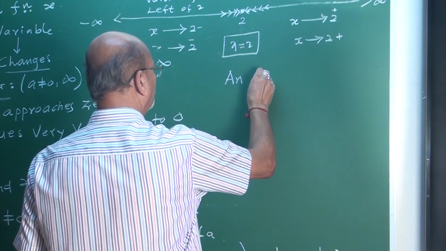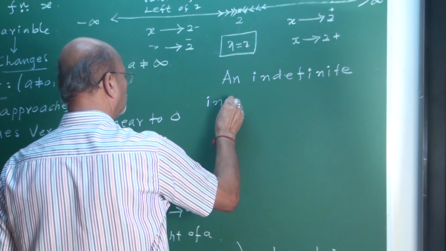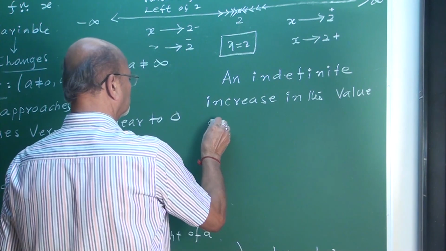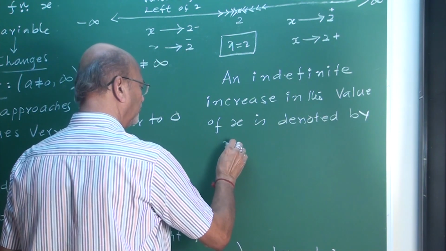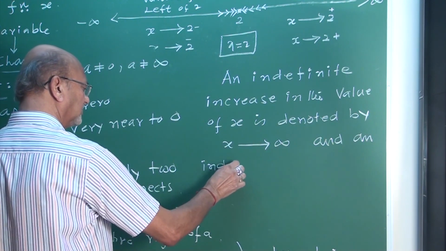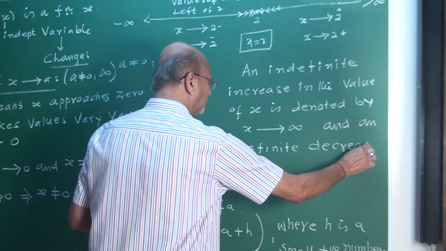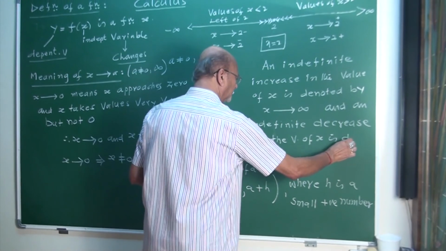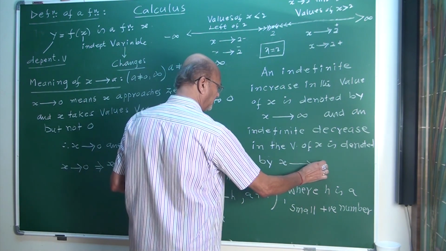An indefinite increase in the value of x is denoted by x tends to infinite, and an indefinite decrease in the value of x is written symbolically or denoted by x tends to minus infinite.